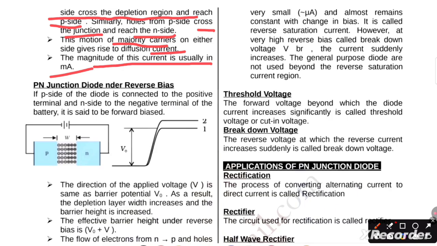Now I'm going to discuss with you the p-n junction diode under reverse bias, just opposite to forward bias.